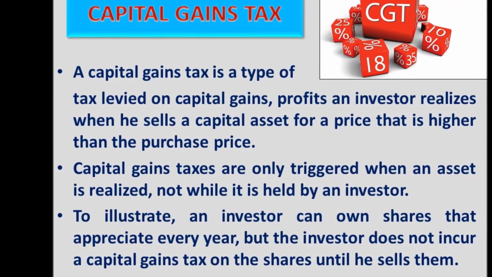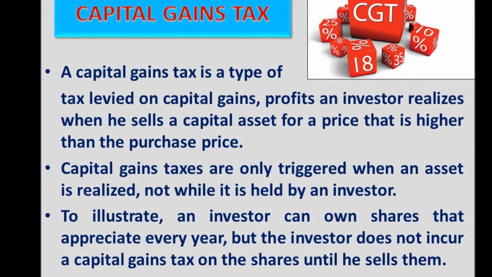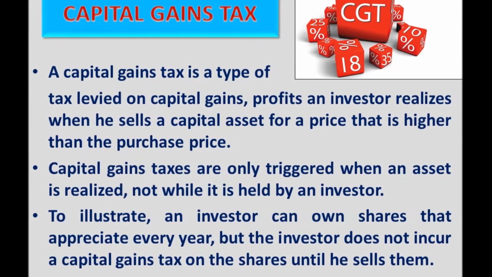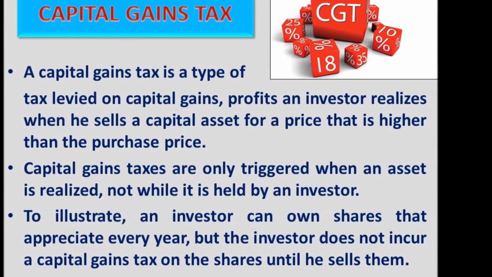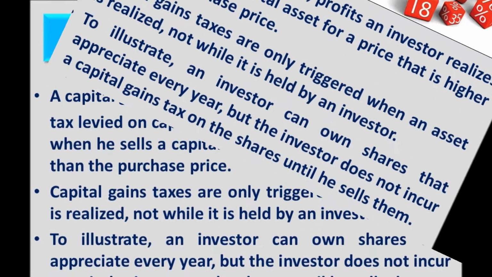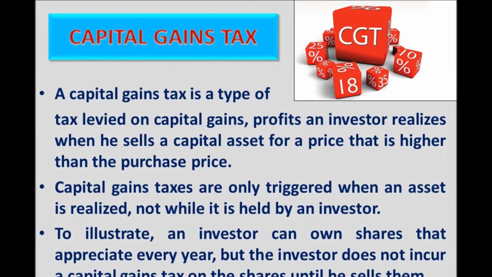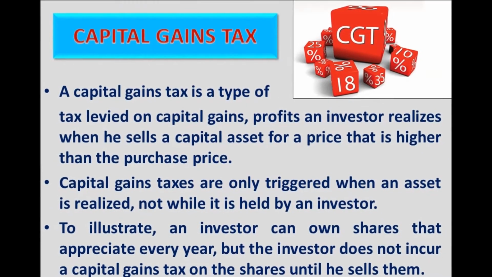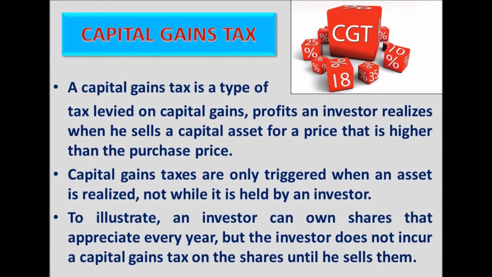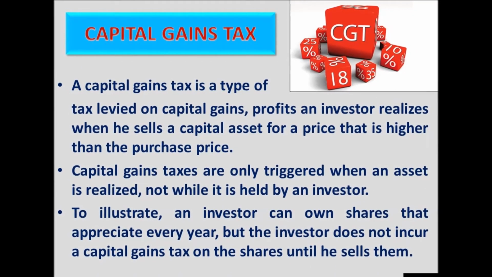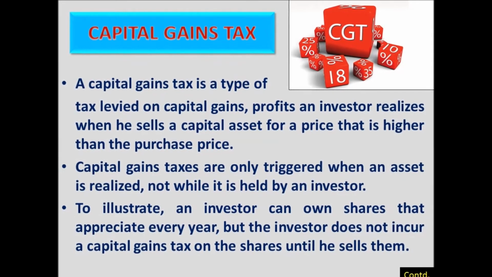Capital gains tax. A capital gains tax is a type of tax levied on capital gains, the profits an investor realizes when he sells a capital asset for a price that is higher than the purchase price. Capital gains taxes are only triggered when an asset is realized, not while it is held by an investor. To illustrate, an investor can own shares that appreciate every year, but the investor does not incur a capital gains tax on the shares until he sells them.